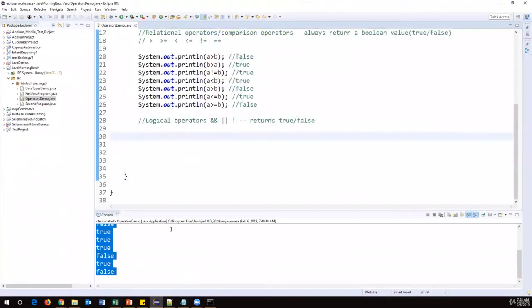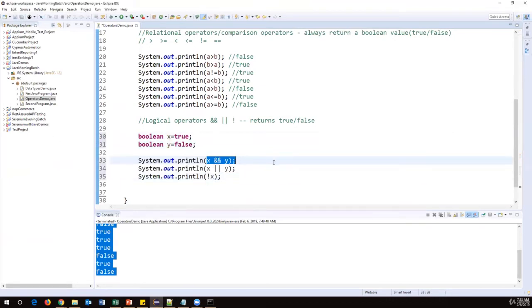Now let me show you here. I will create two Boolean variables. Let's create boolean x is equal to true and boolean y is equal to false. Okay, now I created two different variables. Now I will use the AND, OR and NOT operators between these two. So x and y, what will this return? x is equal to true, y is equal to false. The AND operator returns true only if both are true, but in this case it will return false.